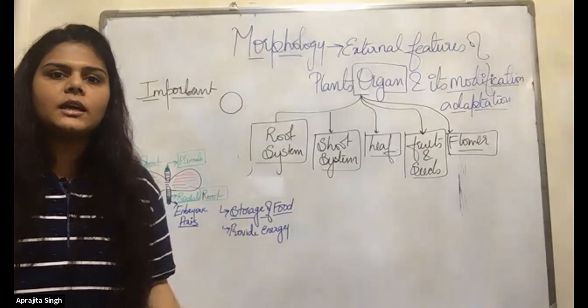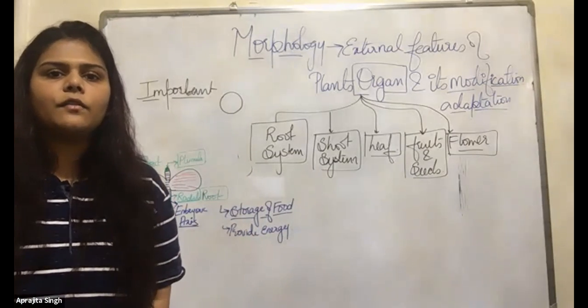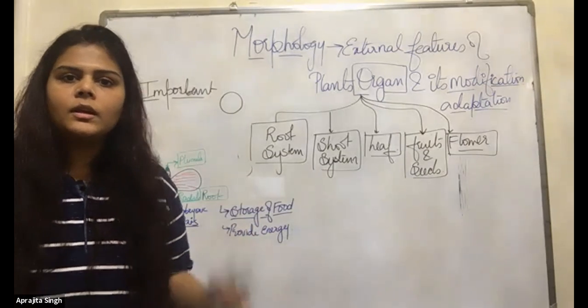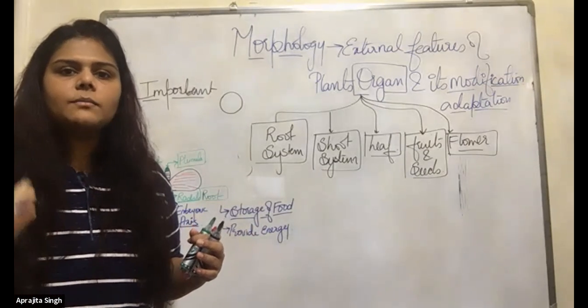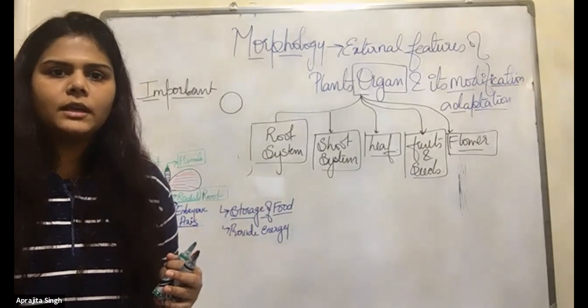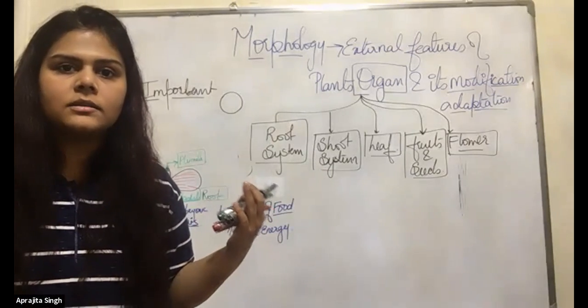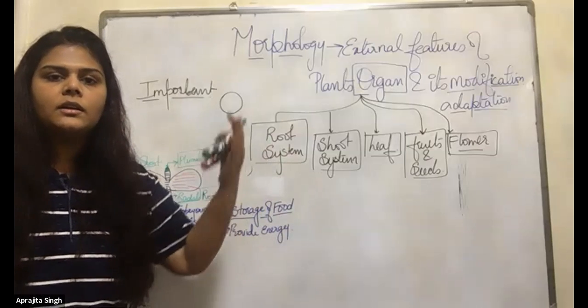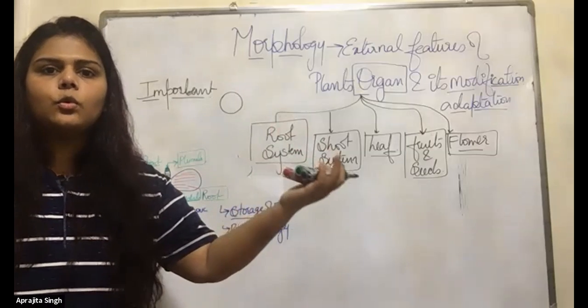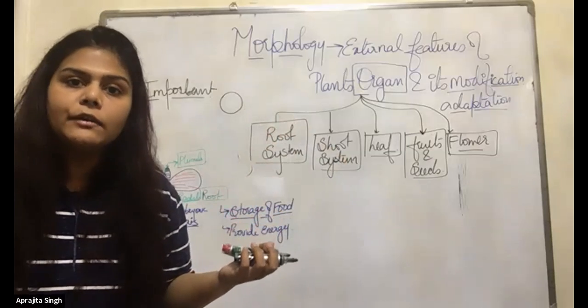In the sugar cane, the roots are coming out from the stem. So the roots can come from different parts of the plant. In bryophyllum, which you studied in the 10th class in the reproduction chapter, the roots are coming out from the leaf.